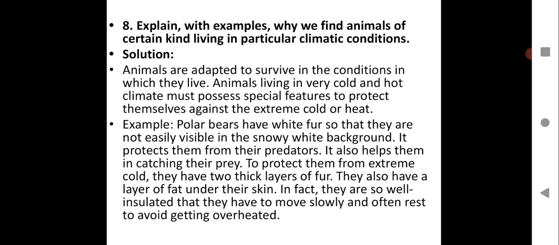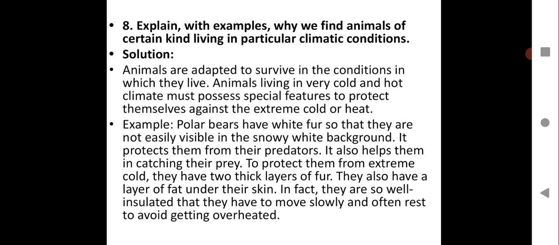So animals are adapted to survive in the condition in which they live. Animals living in very cold and hot climate must possess special features to protect themselves against the extreme cold or heat. Example, polar bears have white fur so that they are not easily visible in the snowy white background.